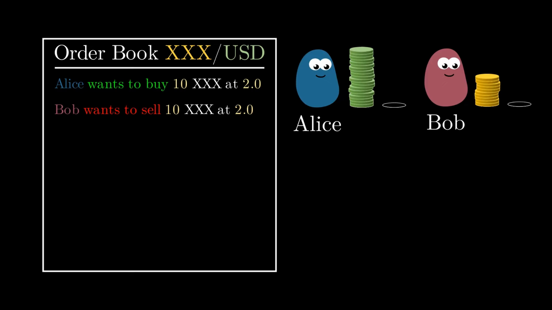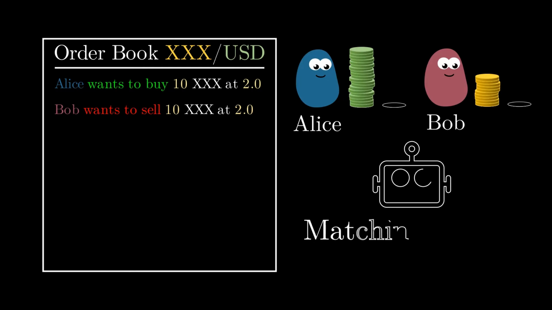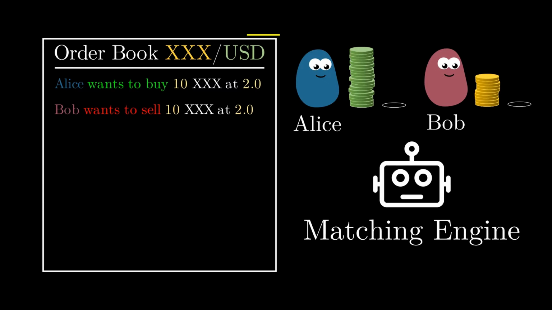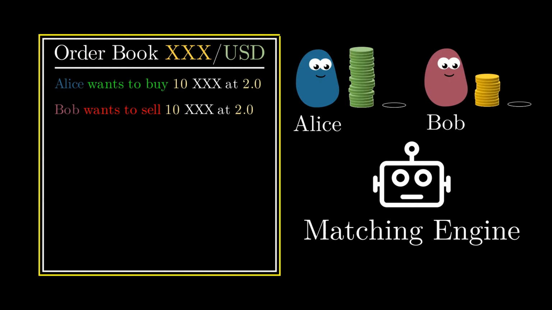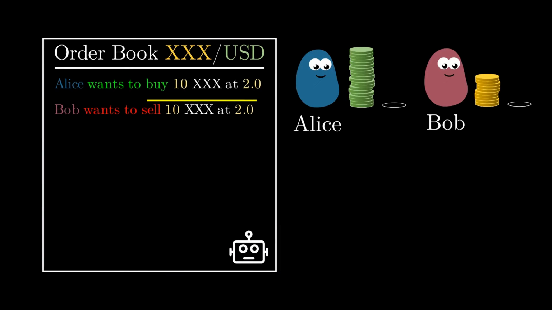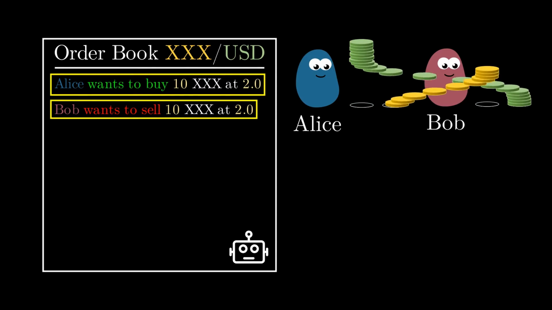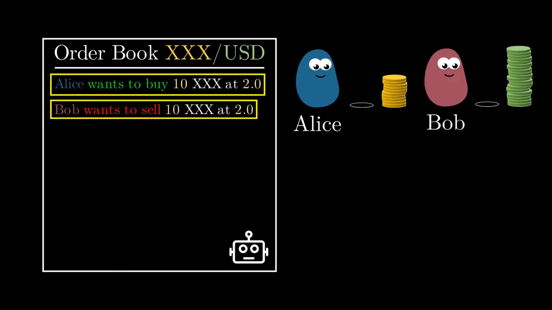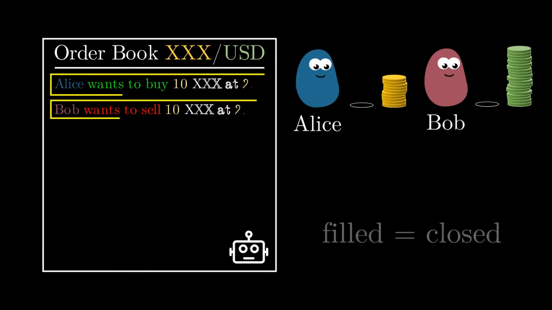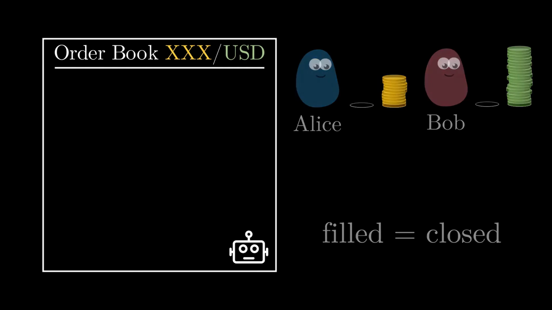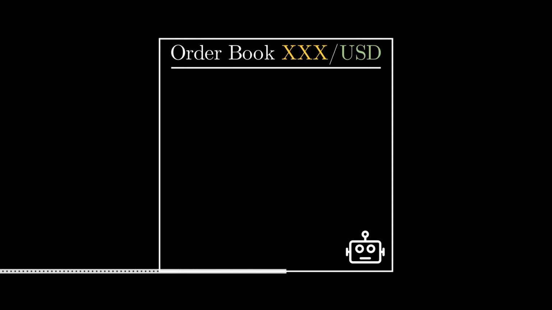This is when the magic happens. Each order book comes with an algorithmic system called a matching engine that keeps an eye on all orders and executes a trade when it sees a coincidence of wants. In this case, it sees that Bob can exchange with Alice at the same price, so it executes a trade. Alice and Bob get what they want and both orders get filled, meaning they are closed. This is the gist of how order books work.